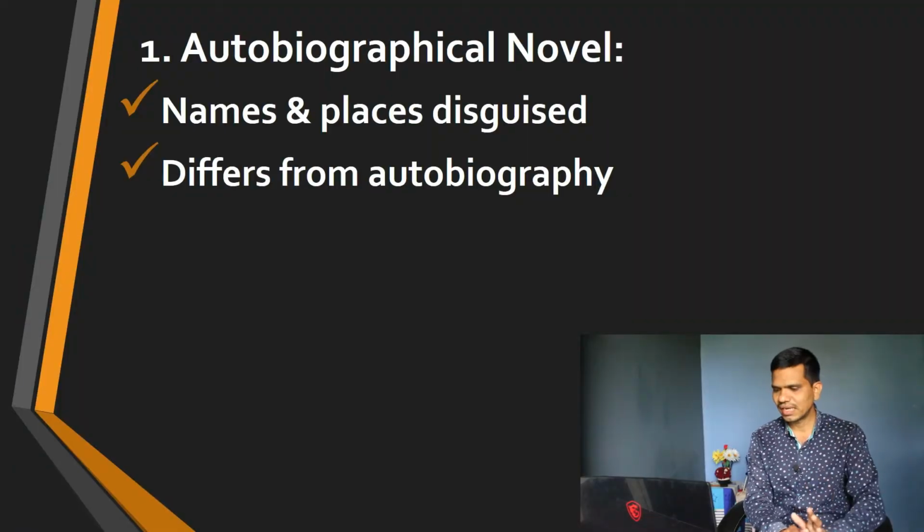Now, what is autobiography? In autobiography, you find all elements are real. They are based on real life events, real life incidents. But in an autobiographical novel, it is fiction. After all, we are saying it is fiction, but some autobiographical elements may appear there. Some incidents happened in the life of the author, and based on that, you can find the same event, same incident in this particular novel. So this is the autobiographical novel, the very first kind here.